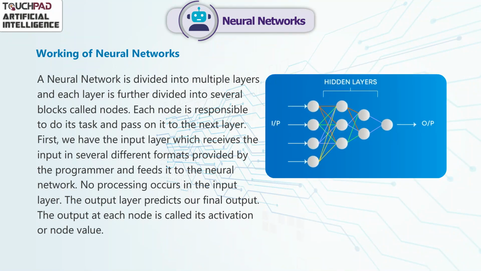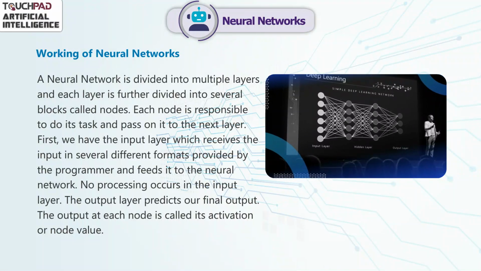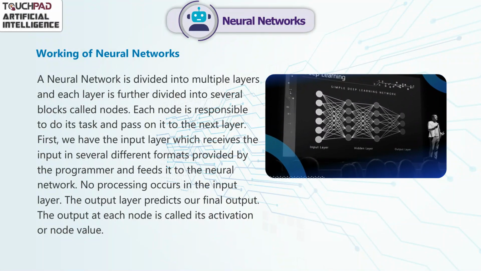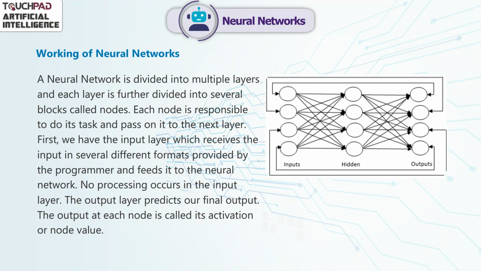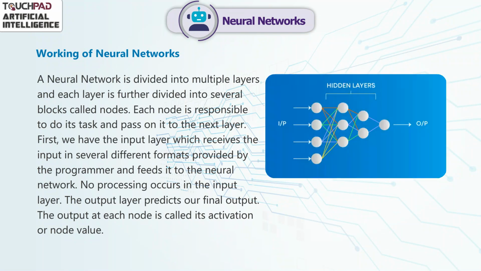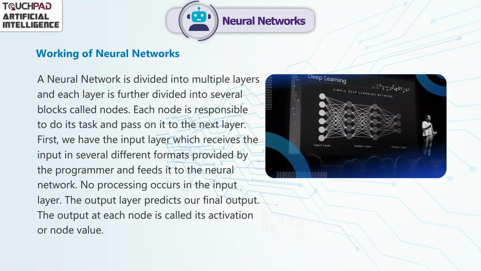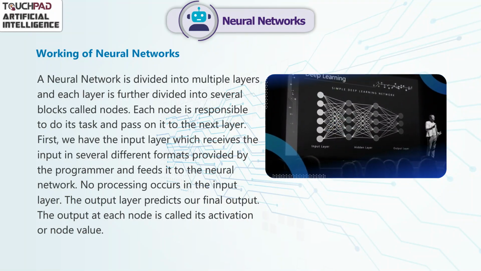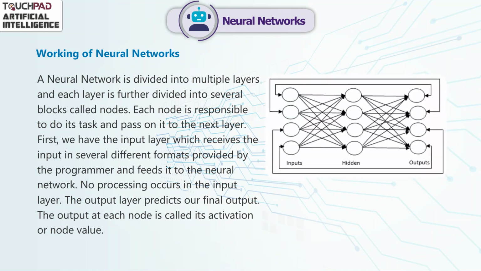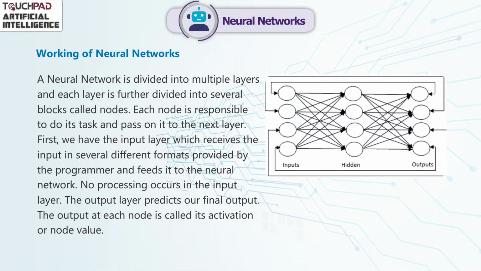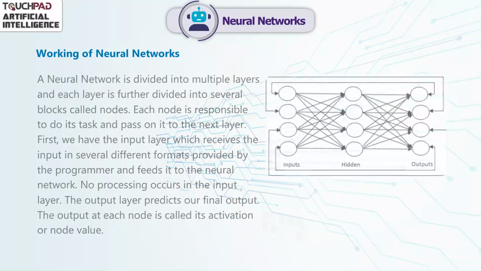First, we have the input layer, which receives the input in several different formats provided by the programmer and feeds it to the neural network. No processing occurs in the input layer. The output layer predicts our final output. The output at each node is called its activation or node value.